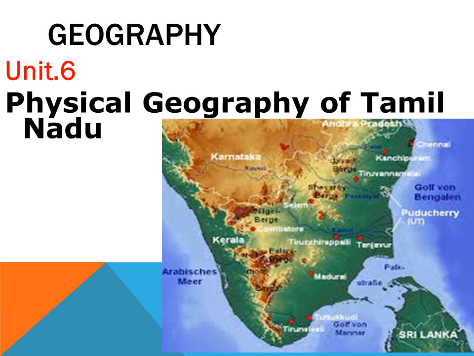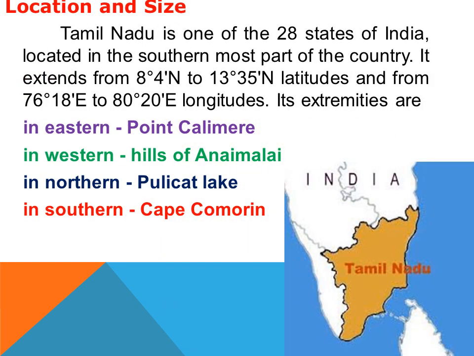So 5 lessons you have learned about India, and the remaining 2 lessons you are going to learn about Tamil Nadu only: what the physical divisions are, the rivers, the climate of Tamil Nadu, the location and size, the natural vegetation, and the types of soil in our Tamil Nadu. These all you are going to learn from this chapter. Got it? First you are going to learn about location and size. Where Tamil Nadu is in India, and the size of Tamil Nadu also you are going to see.